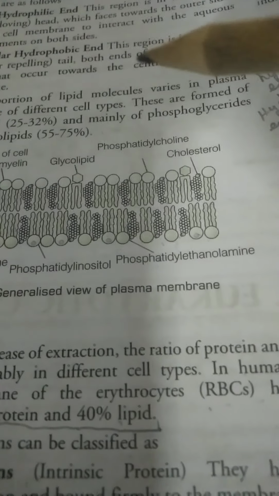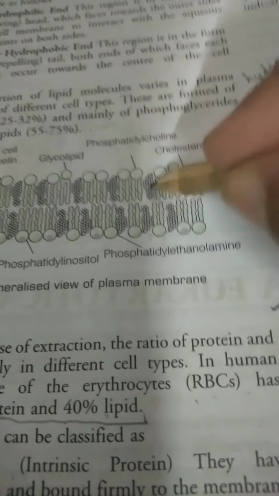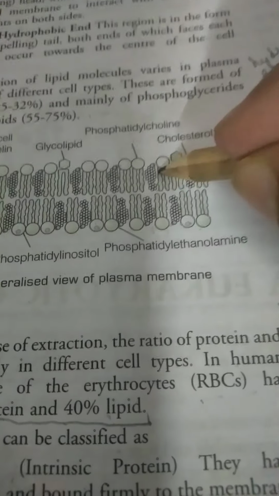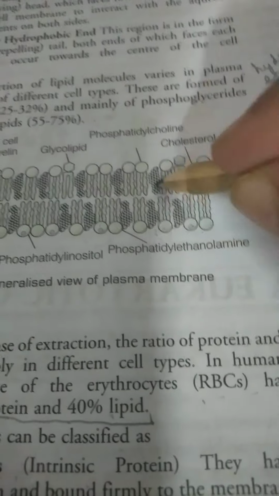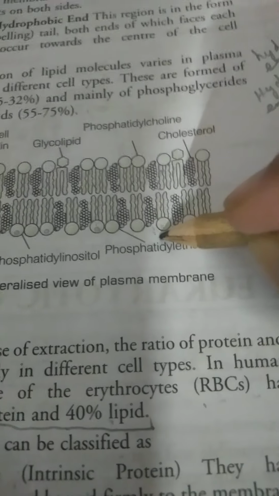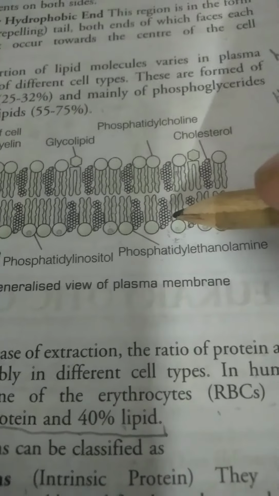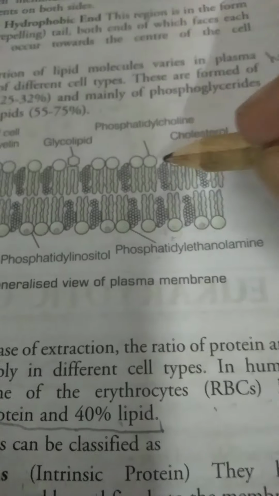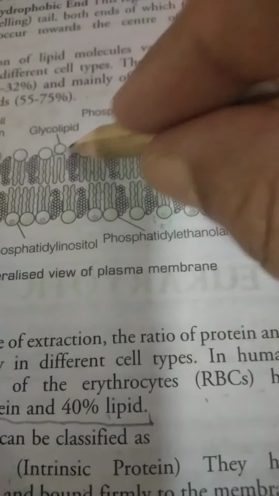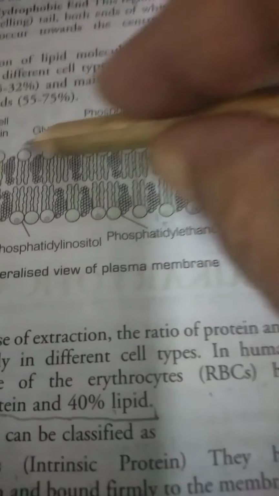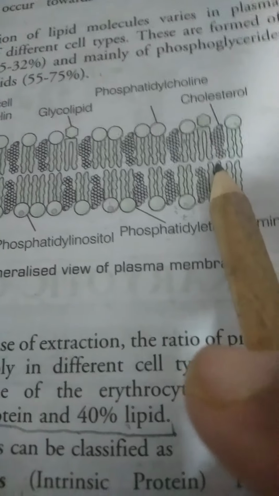Now these lipid molecules are amphipathic in nature. What does amphipathic mean? Actually, this lipid has two ends. One is the polar hydrophilic end, and the other is the non-polar hydrophobic end.